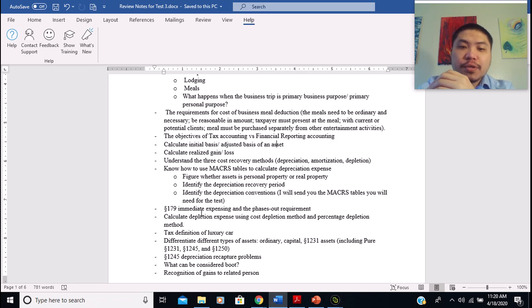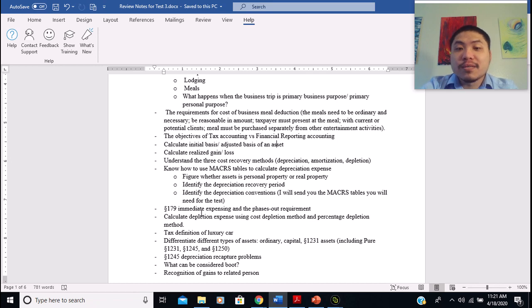I want you to know the main differences among the three. Obviously, it's which method applies to which type of asset. Of the three methods, I think we spent the majority of time talking about depreciation. All of these are covered in chapter 10.